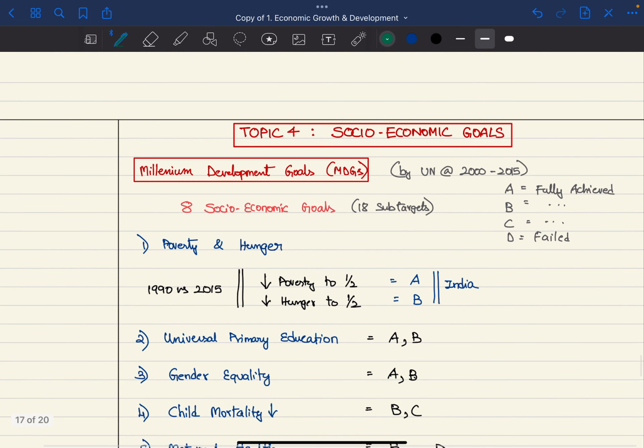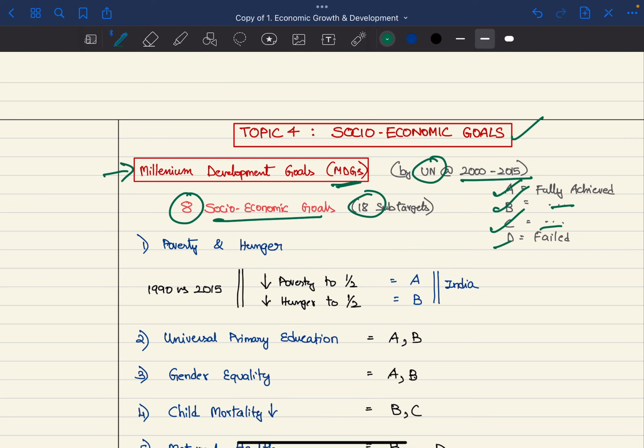Next, this topic is done. Last topic is socio-economic goals. Very straightforward and simple topic. First, we had Millennium Development Goals (MDGs) given by UN for the period of 2005 to 2015. So there were 8 socio-economic goals with 18 sub-targets. So A is fully achieved, B is average, C is bad, and D is failed.